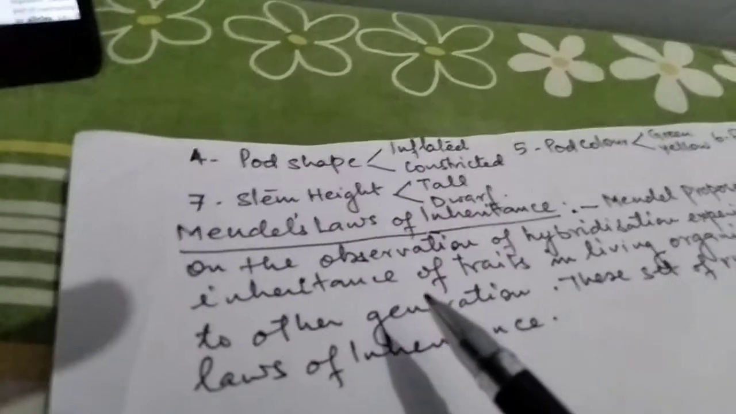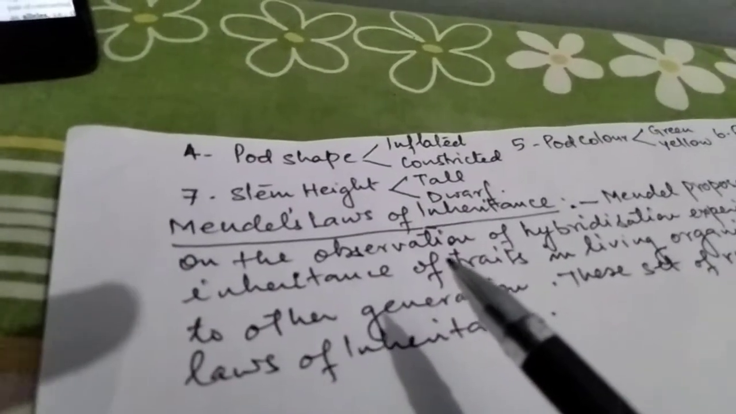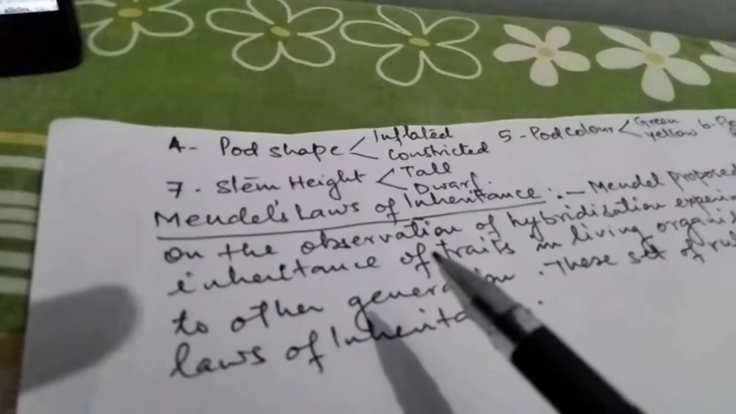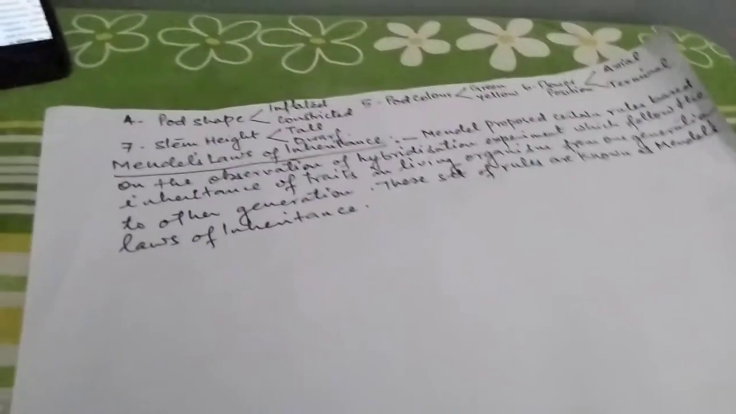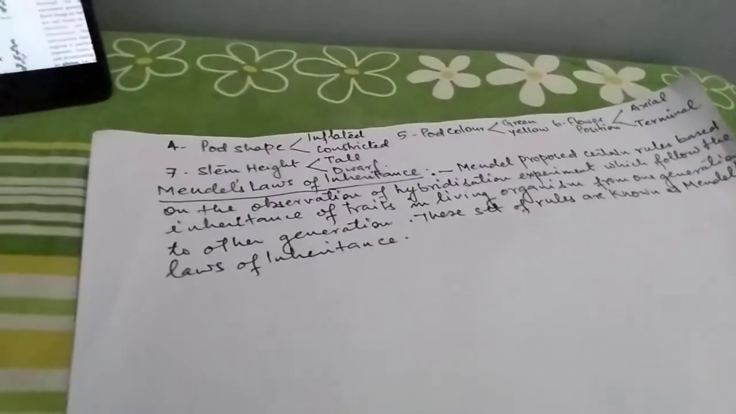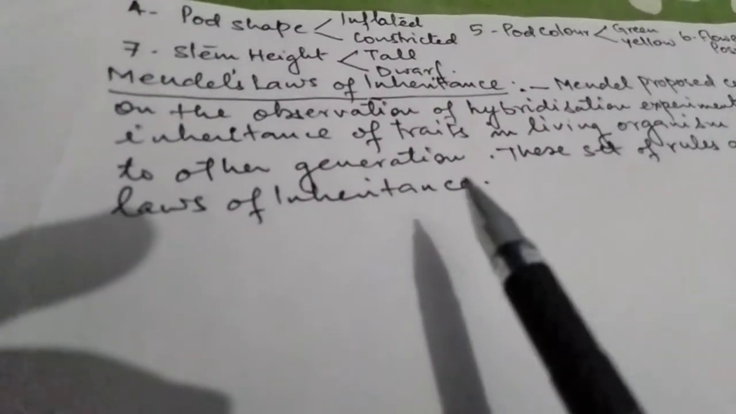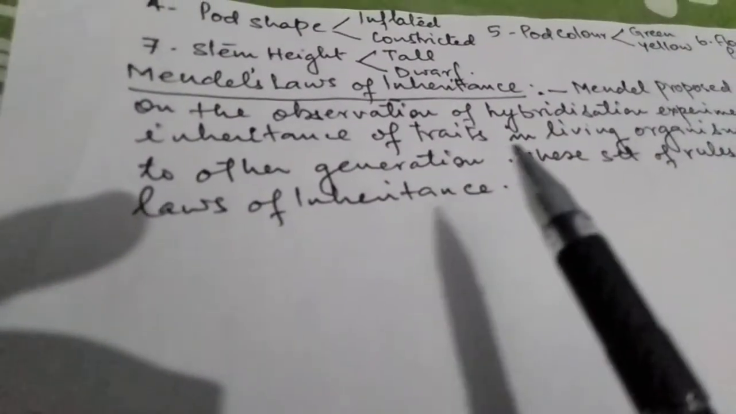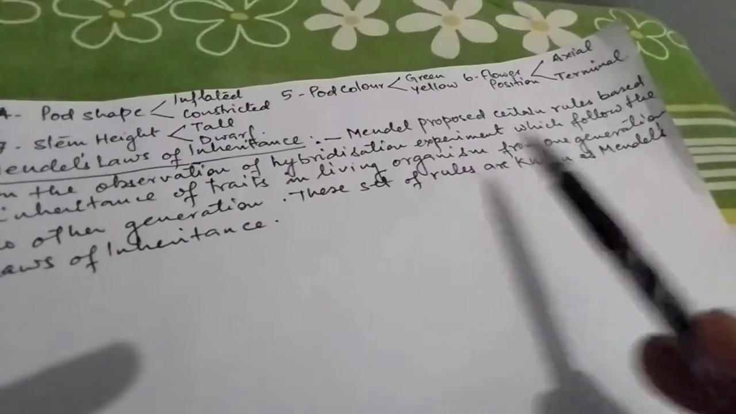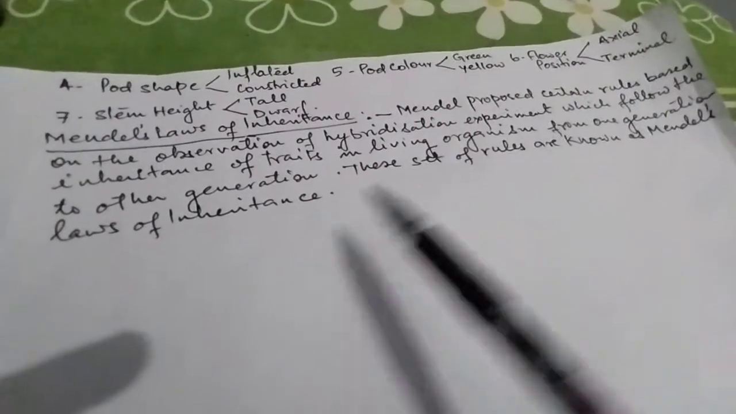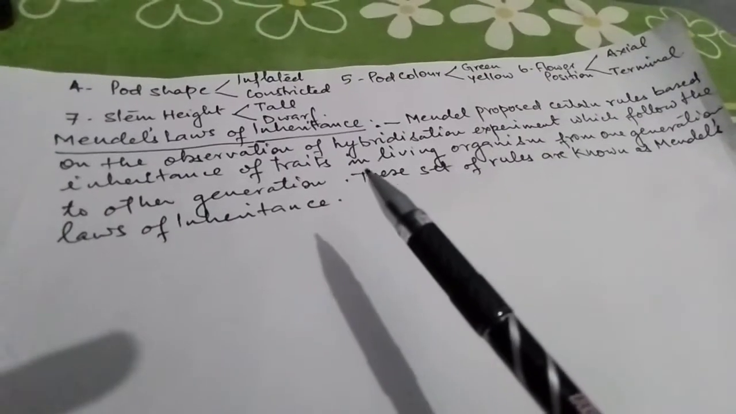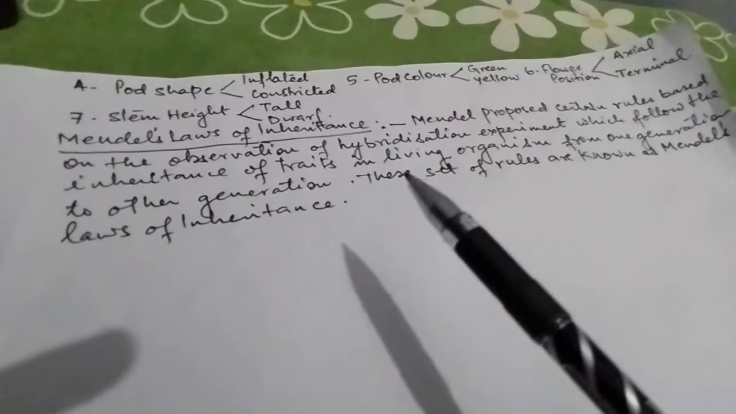So these are the seven characters which were considered for study by Mendel, and on the basis of the observation of inheritance of these characters in the experiment, Mendel has given the rules regulating the inheritance of characters from one generation to other generation. These set of rules are called as Mendel's laws of inheritance.